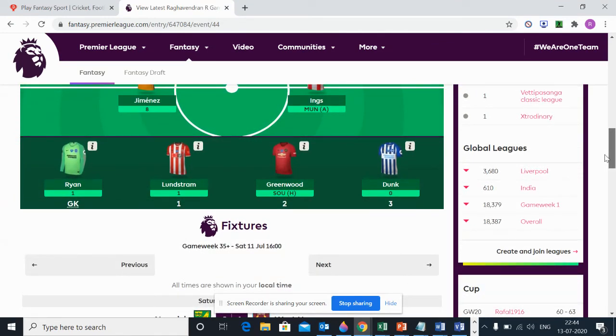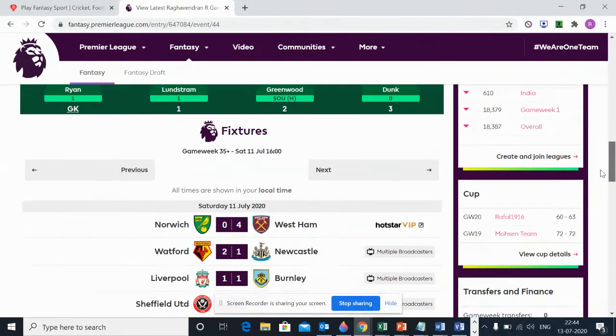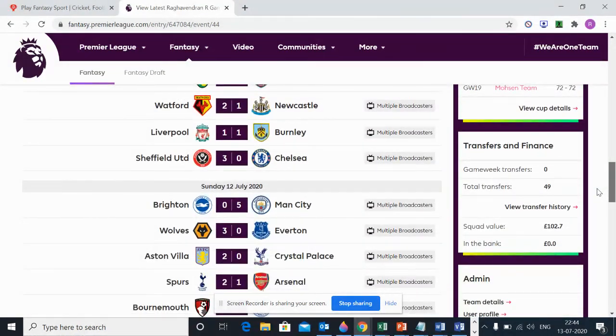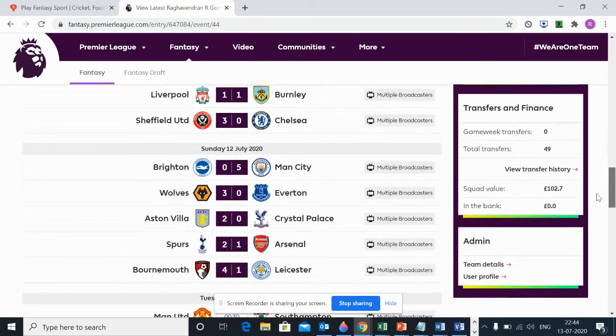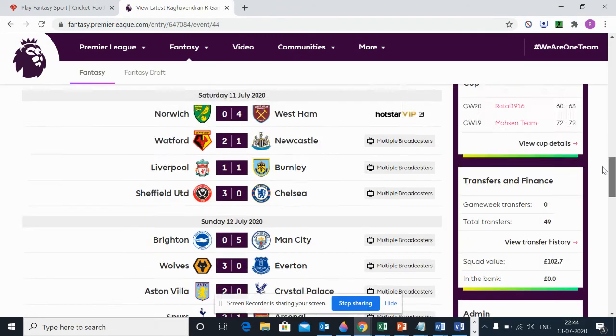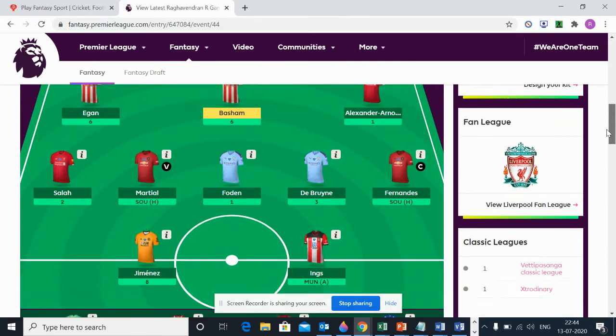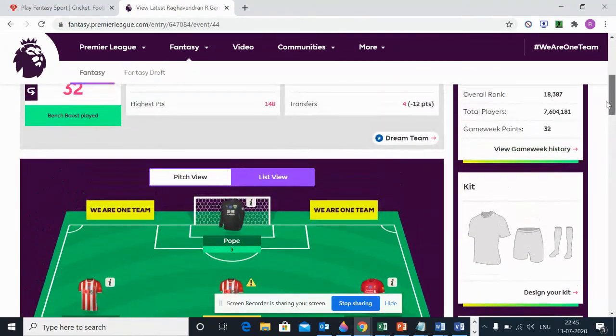So I'm just showing my performance in FPL and some of the leagues which I'm playing. I've been ranked 610 out of the players who are Indians, and in Liverpool I'm ranked 3,600 odd. These are some of the statistics I wanted to show, that I'm consistently doing well across platforms, and I'm using that knowledge to set up the teams.